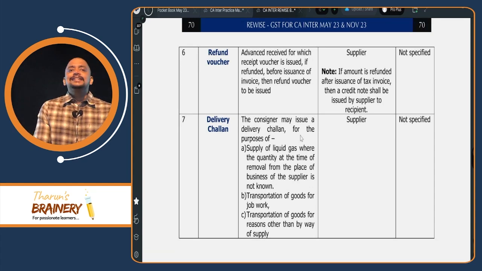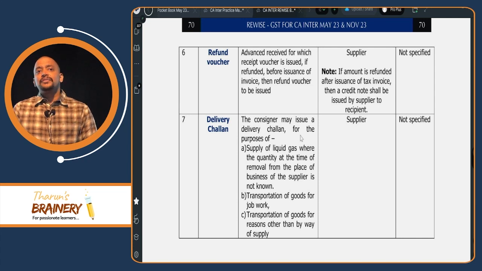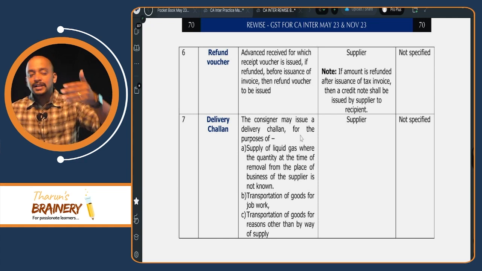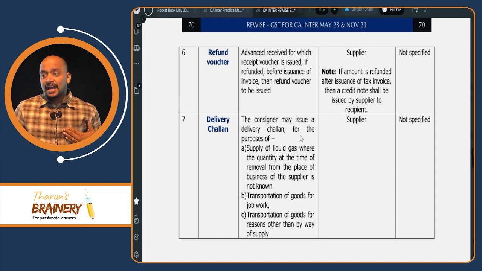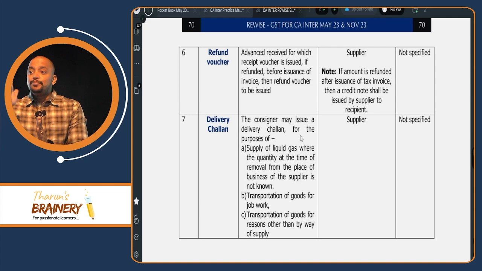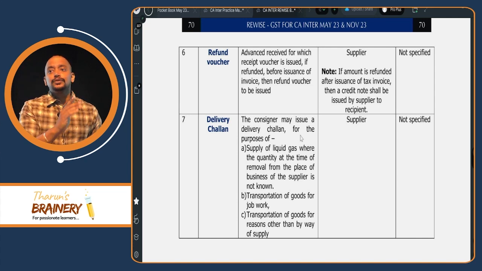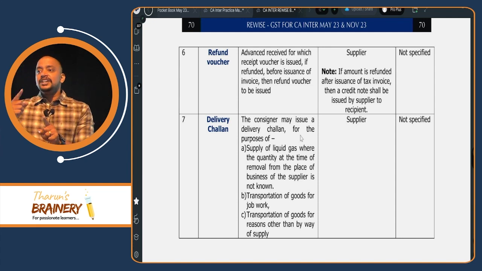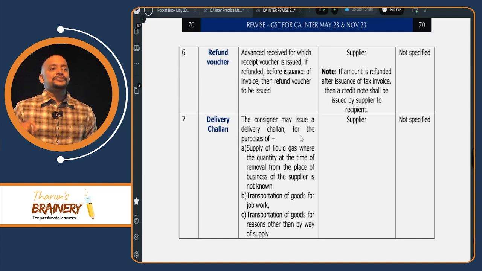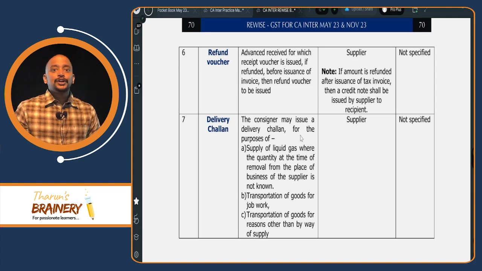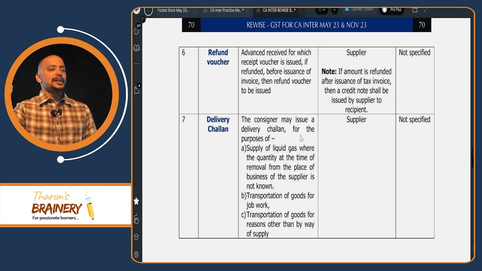Then there is something called a refund voucher. That is, first I received advance. When I received advance, I gave a receipt voucher. Now I returned that advance. I cancelled the supply. I returned the advance. Now in that case, I will be giving a refund voucher. But remember, a refund voucher is to be given before preparing the invoice, if you return the amount. Suppose after preparing the invoice, I return the amount, what is the name of the document? Credit note. Credit note, because we prepared the invoice. Now to cancel the invoice, we need to give a credit note.